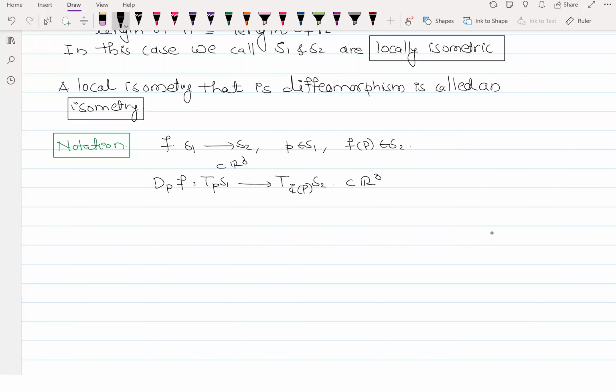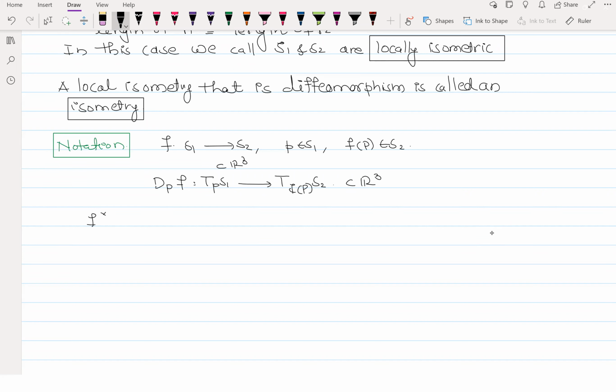So now, using this linear map, we are going to define one symmetric bilinear form on T_pS1. Remember that already on T_pS1, on this tangent space, we have one bilinear form, which is the usual bilinear form coming from R3. But now we are going to define another one. Okay, so how to define this?